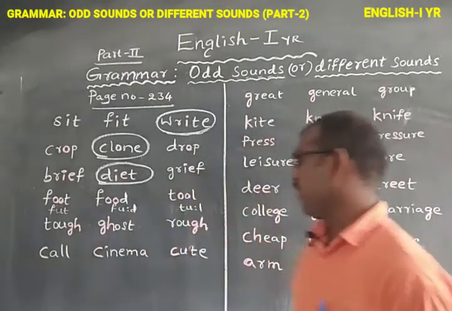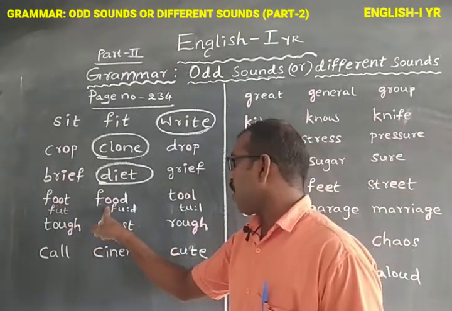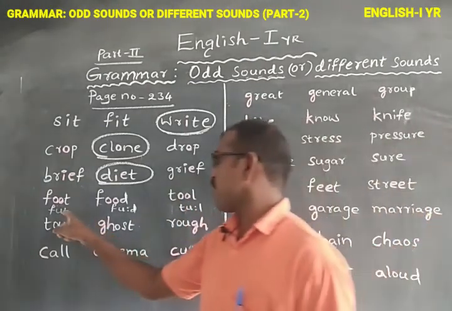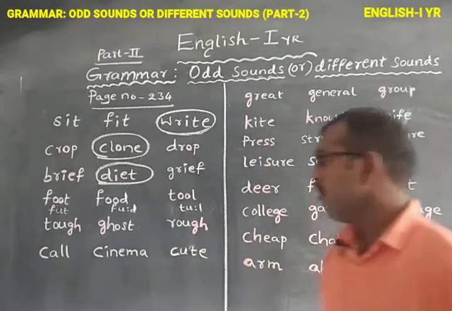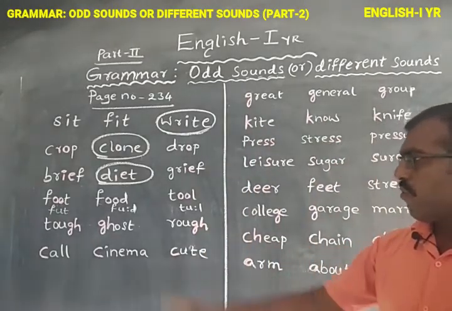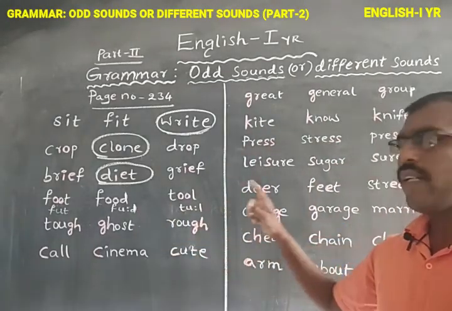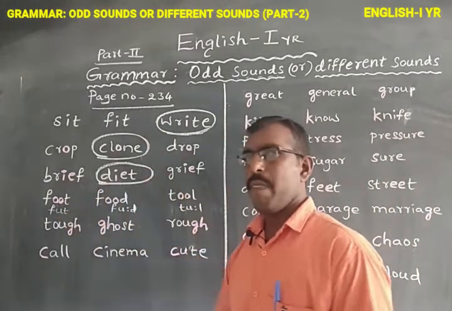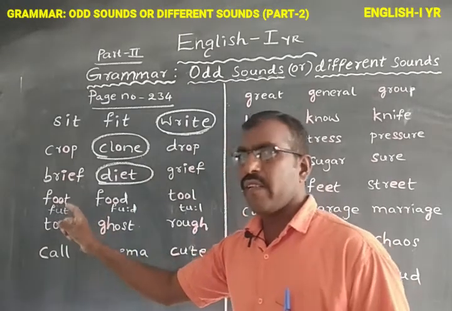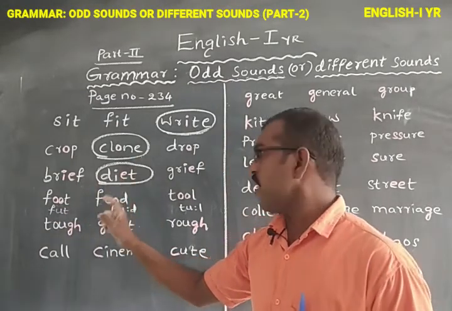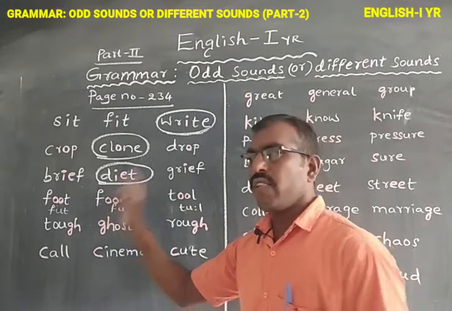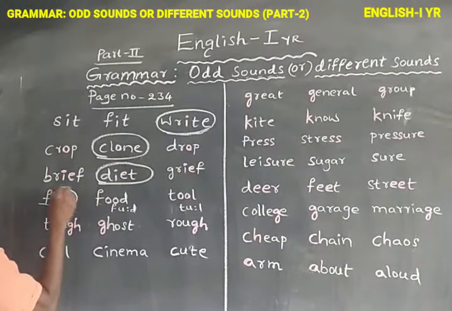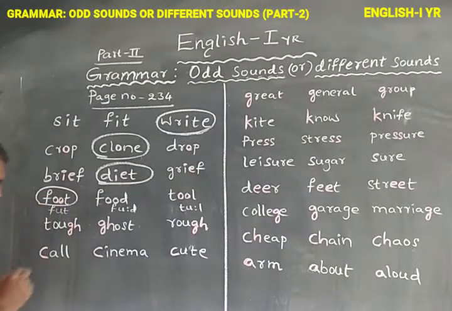Foot, food, tool. Here long E sound, here also long E sound. Here just a short U sound. So what is the answer? Among the three words, the different sound is foot. F double O T. Our answer is foot. We need to circle the word like this.